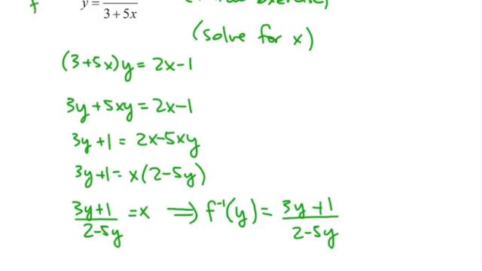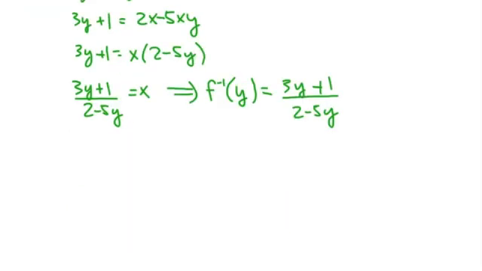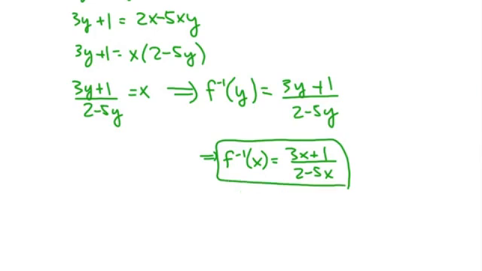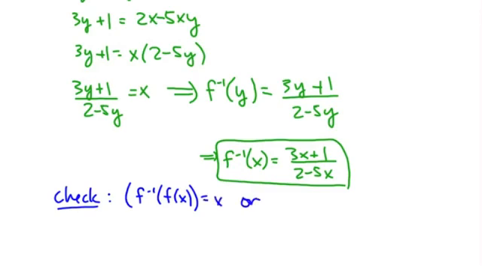So let's call this f inverse of x, just so that we have some function notation there. The inverse function of y is given by this function, but that means if I really want x as the independent variable, then just swap out x for y. It was just a name after all. So there's the inverse function that I'm proposing is true. Now we're going to check our work. So we want to check, this is what we're looking for, that f inverse of f of x gives me back x, or f of f inverse of x gives me back x.